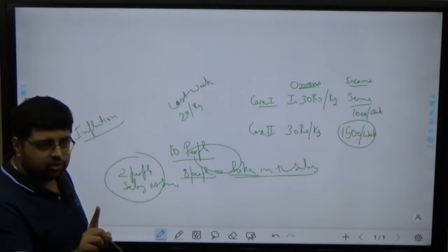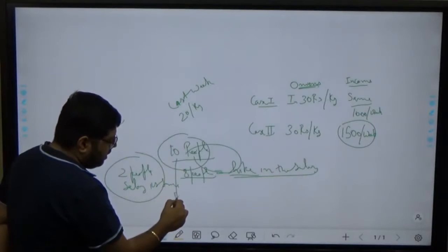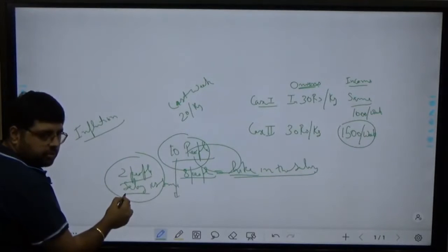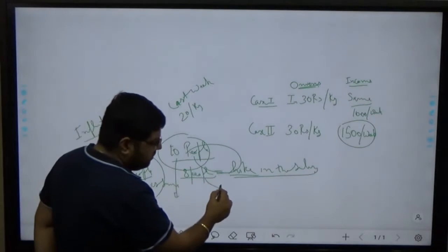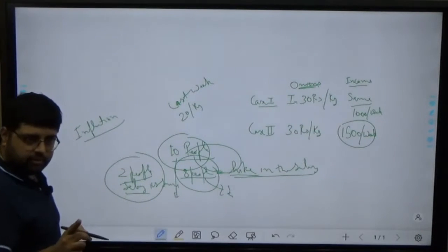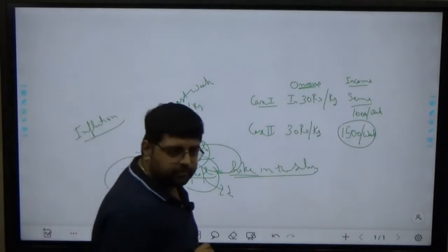Okay, so this is not inflation. When all these 10 people, or you can say the majority, if it were reverse, that only 2 people's salary has increased and the rest's salary is the same, then the majority of people are impacted. Then it is a case of inflation.